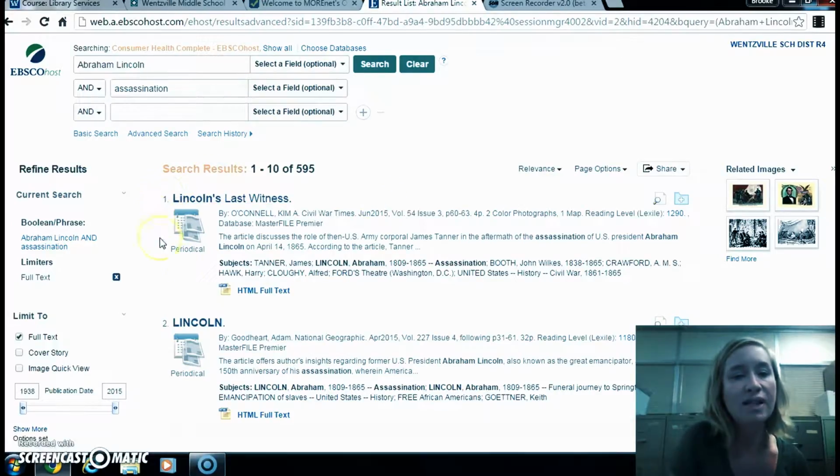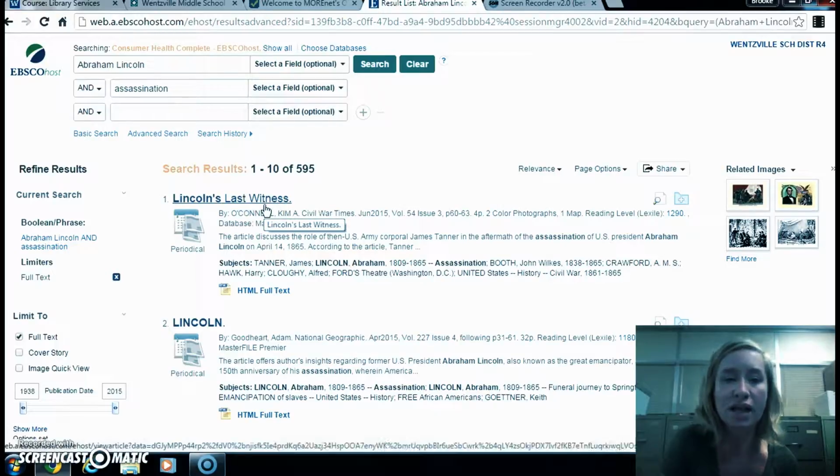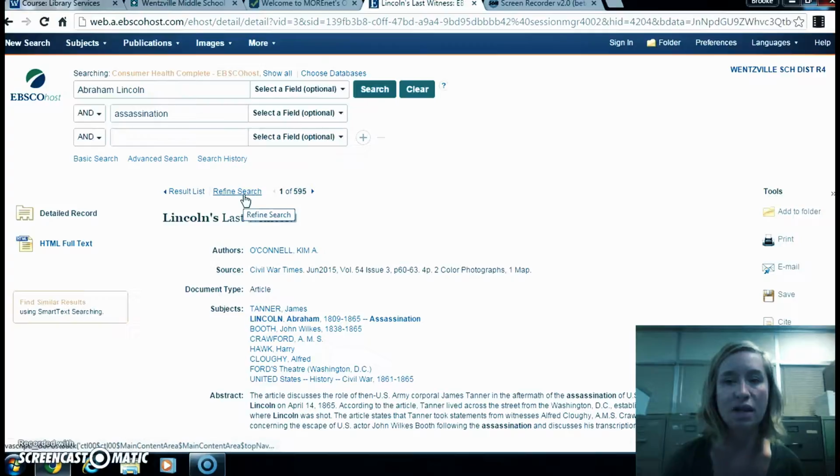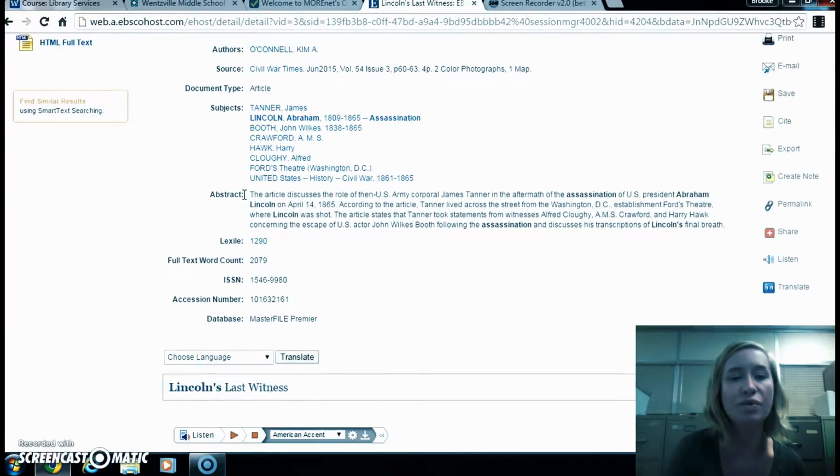It does tell me what type of results they are, so I've got a periodical. So I'm going to go ahead and click on this and show you some of the cool stuff that's on here. So it tells me the abstract, which is the summary. The article discusses the role of then U.S. Army Corporal James Tanner in the aftermath of the assassination of U.S. President Abraham Lincoln on April 14th. So it's going to talk about this guy and what the witnesses said. So this might be one we want to use.